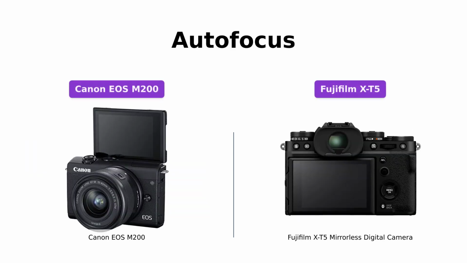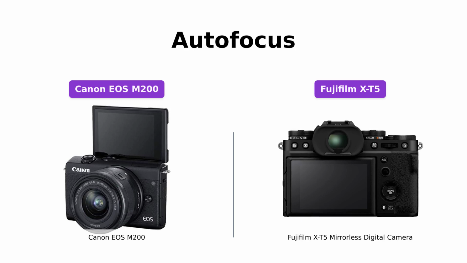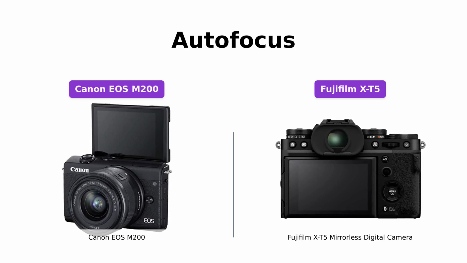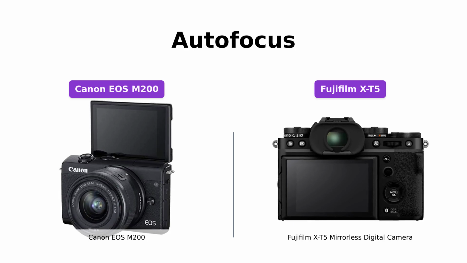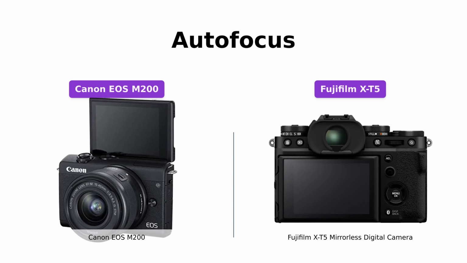When it comes to autofocus, both cameras excel. The Canon EOS M200 utilizes fast and accurate Dual Pixel CMOS AF with eye detection AF, ensuring precise focus on your subject. Meanwhile, the Fujifilm X-T5 incorporates advanced autofocus technology to deliver sharp and accurate results, even in challenging situations.